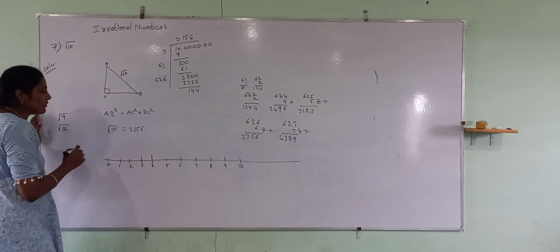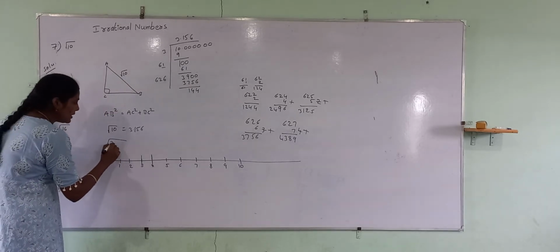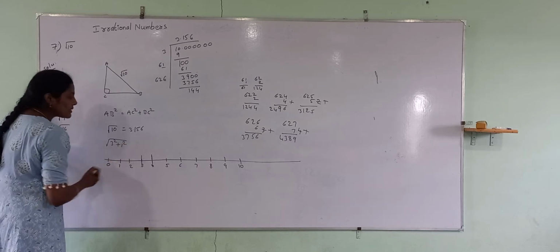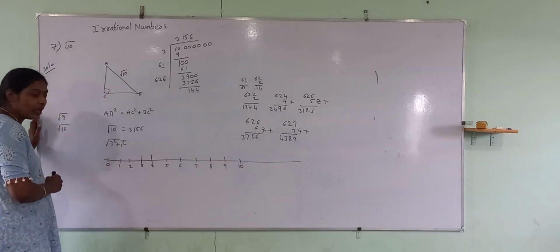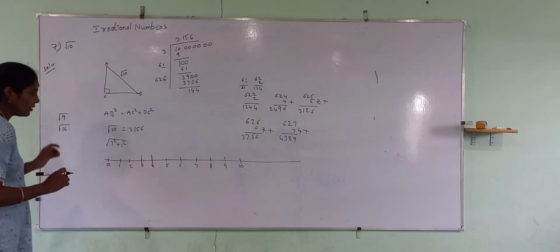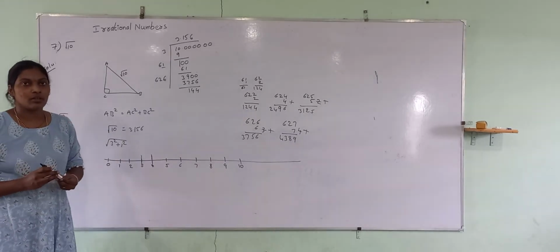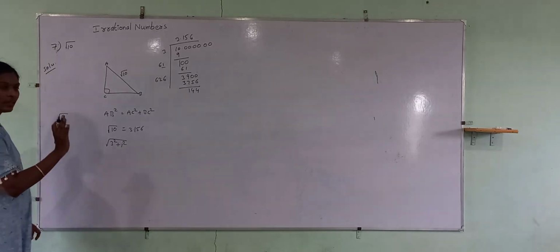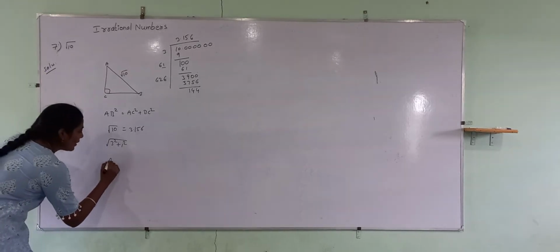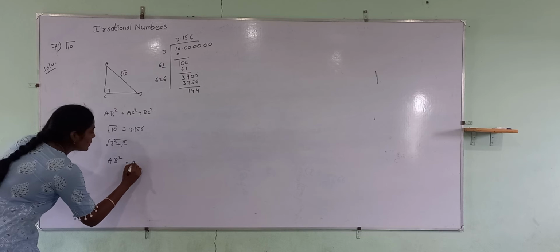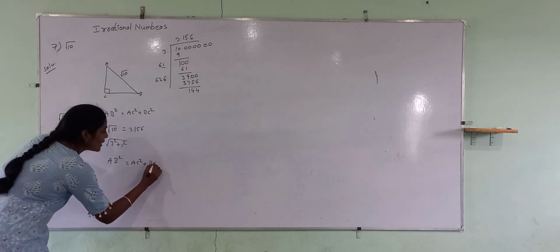When will you get square root of 10? When it is 3 square plus 1 square. Understand? Consider AB square is equal to AC square plus BC square.